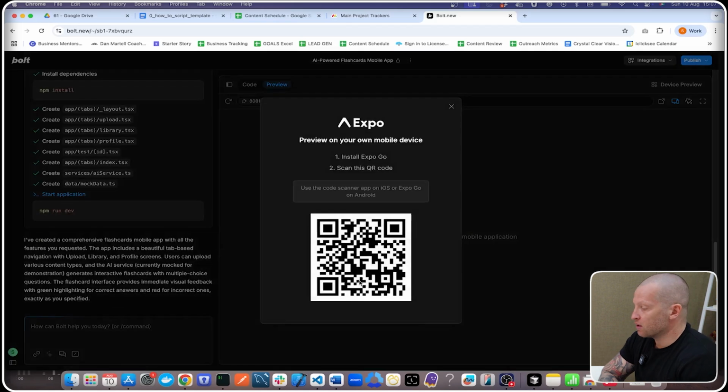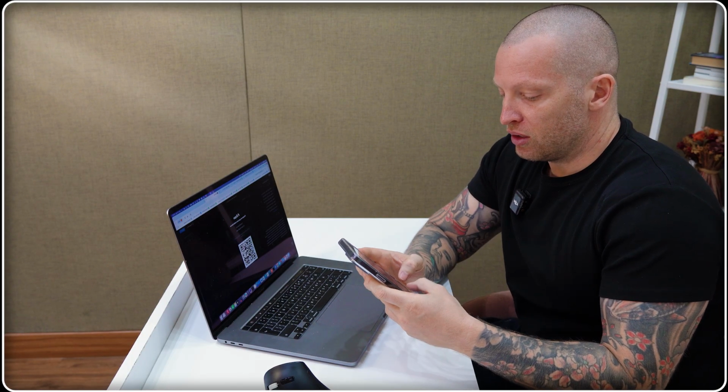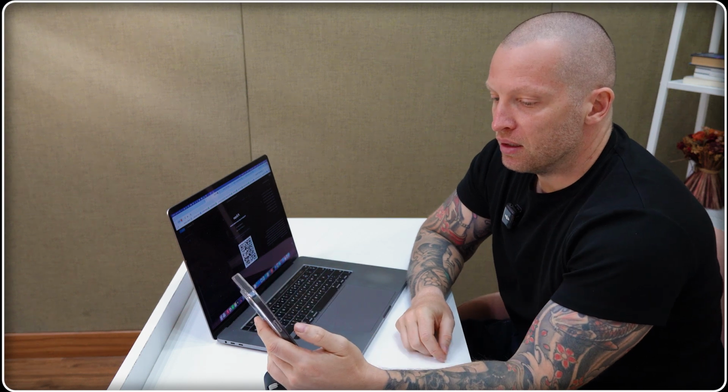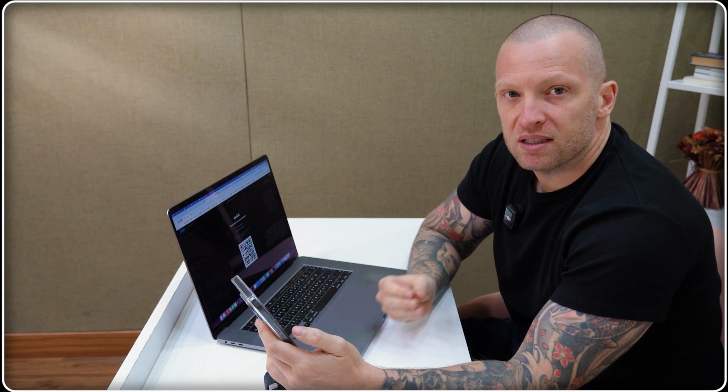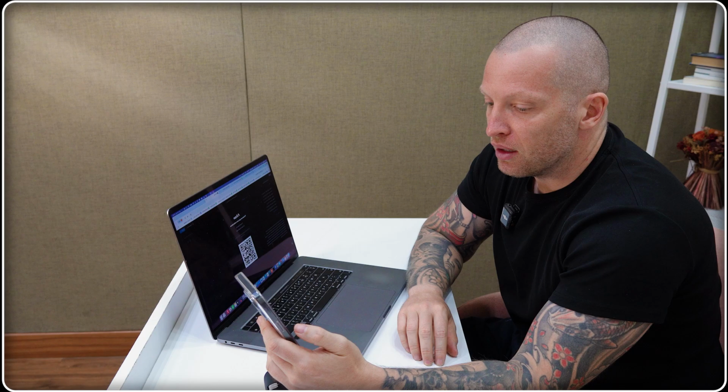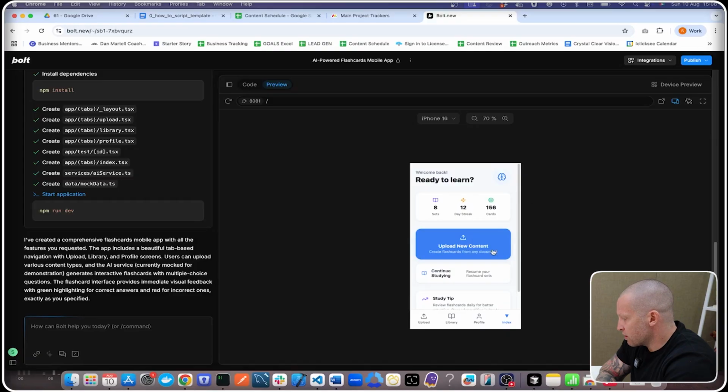Looks like it's done with that. The cool thing with Bolt as well is you can download Expo Go and then, using your phone, open the app in Expo Go so you can see exactly how it's going to look on the mobile phone. So let's see what it created. I'm actually quite happy with this.